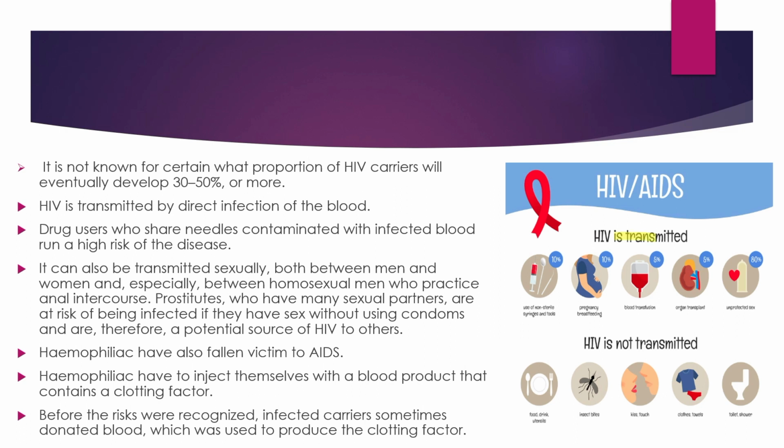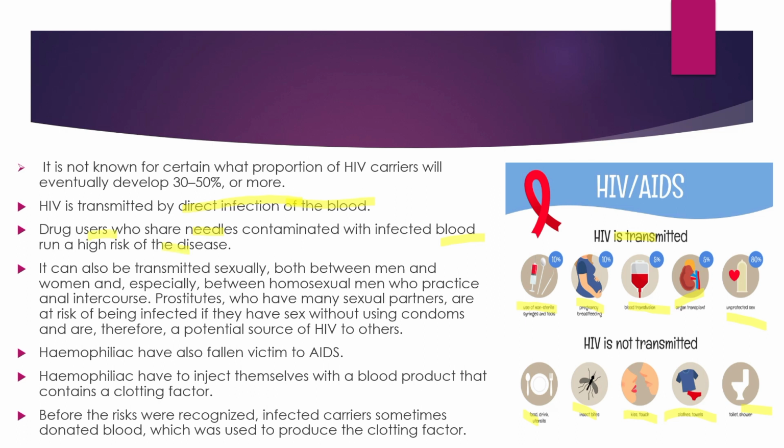HIV or AIDS is transmitted by syringes, used medical apparatus, in pregnancy from mother to baby, blood transfusion, organ transplant, and unprotected sex. HIV is not transmitted by food and utensils, mosquitoes, clothes, toilet seats, touch or kiss. HIV is transmitted by direct infection of the blood. Drug users who share needles contaminated with infective blood run a high risk of disease.